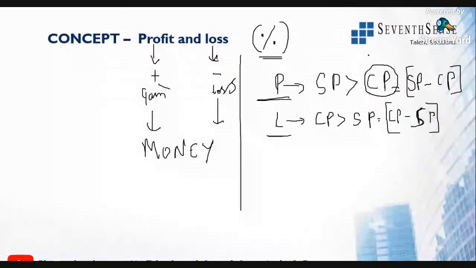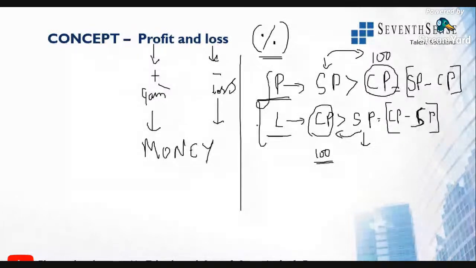Say for example, if the cost price of any article or a product is 100 rupees, if I want profit, I can fix the selling price value based on comparing the cost price. Similarly here as well, if I know the cost price, I can again fix the selling price based on the value of cost price. So the profit or loss is always depending on cost price.